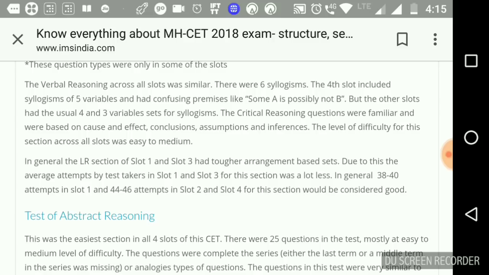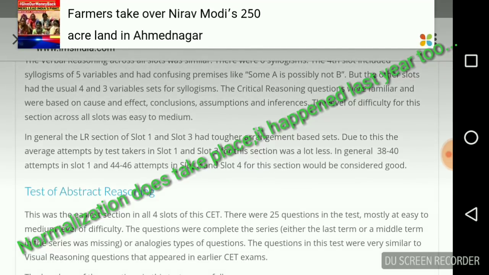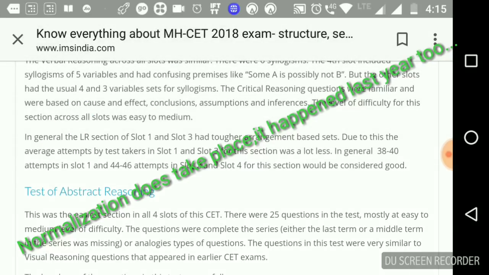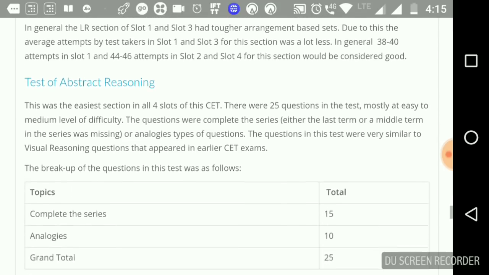In general, the LR section of slot 1 and slot 3 had tougher arrangement based questions. Due to this, the average attempts by test takers in slot 1 and slot 3 was a lot less. In general, 38 to 40 attempts in slot 1 and 44 to 46 in slot 2 and 4 would be considered good. Let's move on to abstract reasoning.